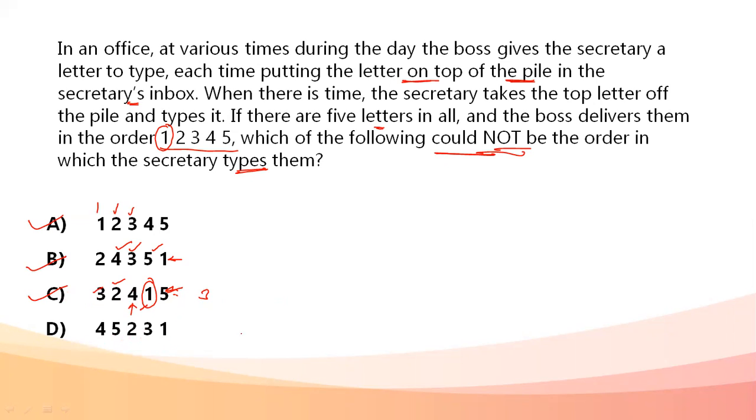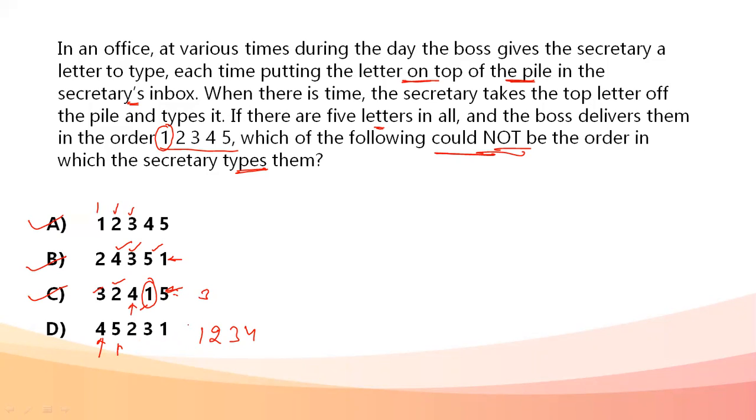4, 5, 2, 3, and 1. In order for the secretary to start with the fourth, the boss would have already delivered letters number 1, 2, 3, and 4. Only then would the secretary do the fourth one.